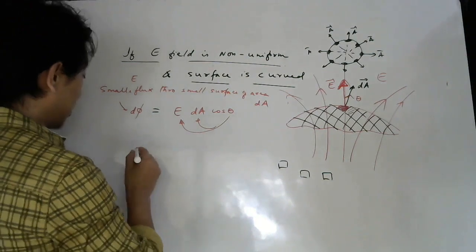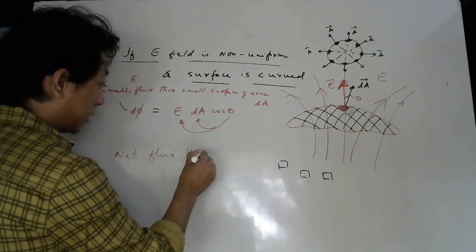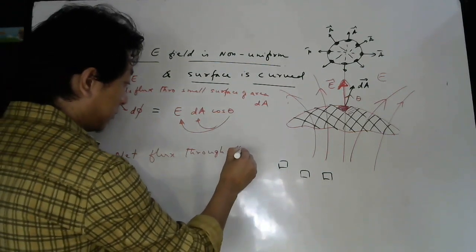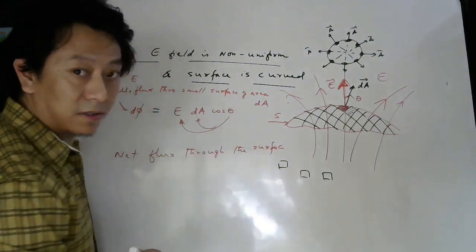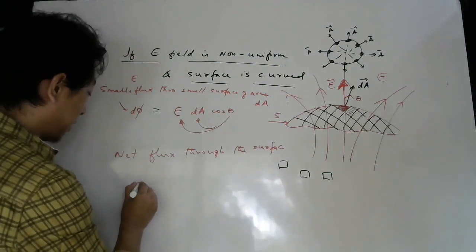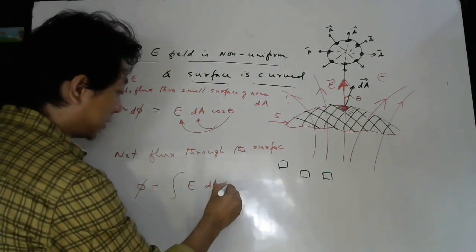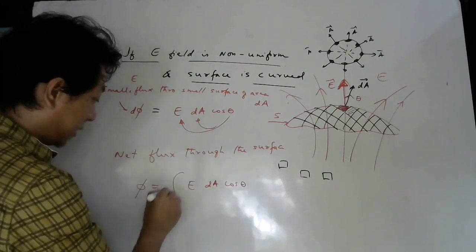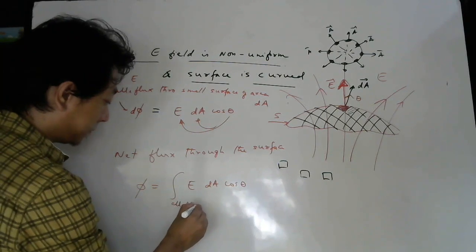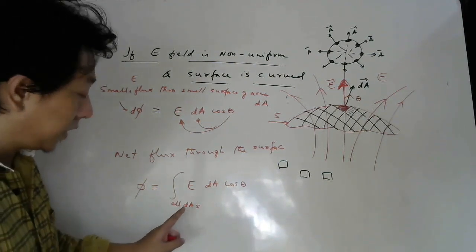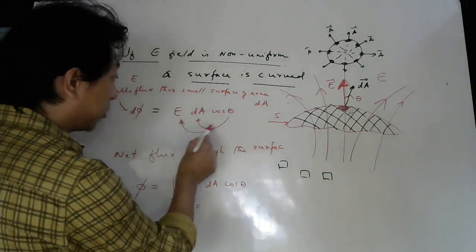Then suppose I want the total flux, the net flux through the surface. If I call this surface S, just a name I am giving, then what will be the net flux? You have to integrate E dA cos theta, and the integration will be done over all dA. What do all the dAs mean? This is the formula for what, students?